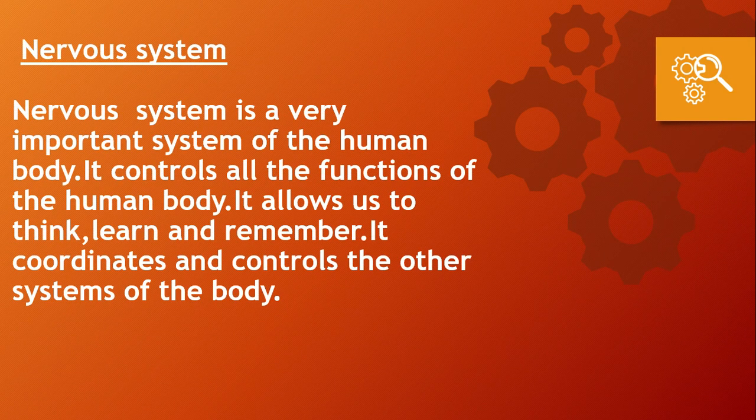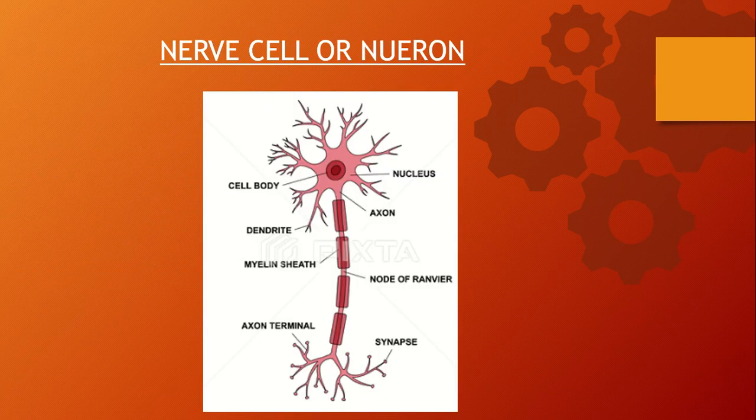Nervous system. The nervous system is a very important system of the human body. It controls all the functions of the human body. It makes us aware of our surroundings. It allows us to think, learn and remember. It coordinates and controls the other systems of the body. This is a nerve cell, or you can say neuron.